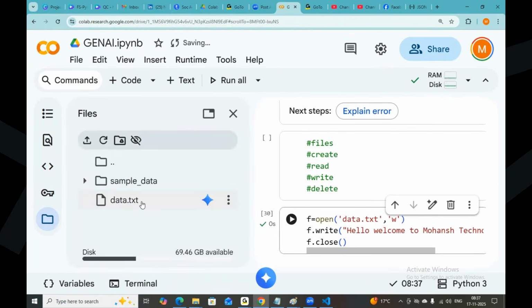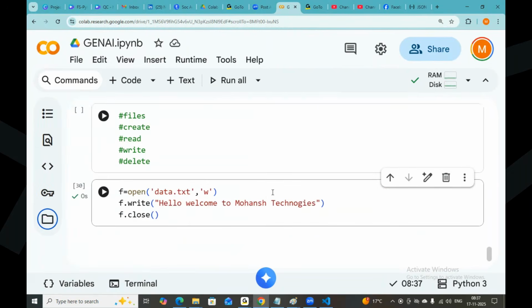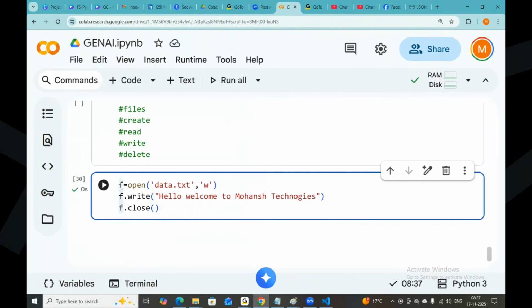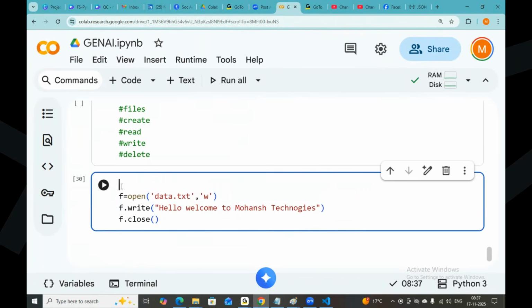Can you see this? This data.txt is not available previously. Am I right? Previously, was data.txt available or not? Not available. Now what am I doing? I'm trying to create the file. Create means create and write. Create the file and write the data into that.